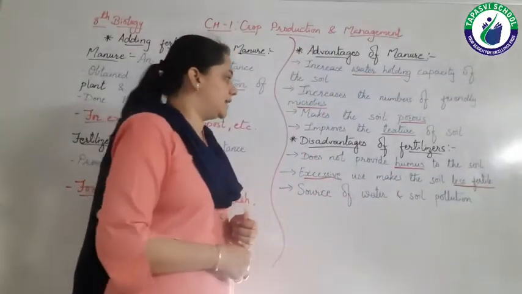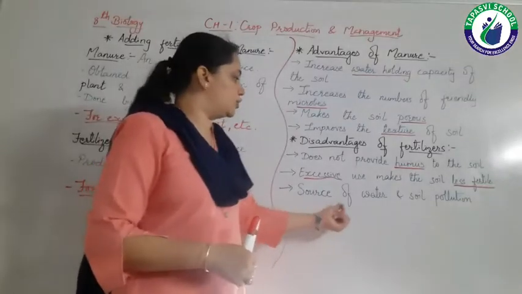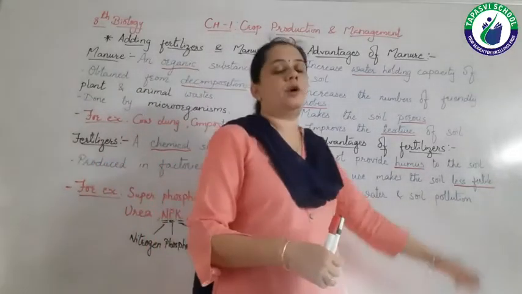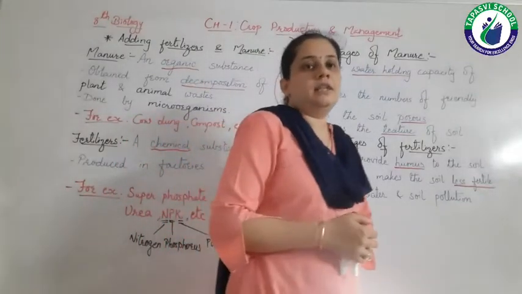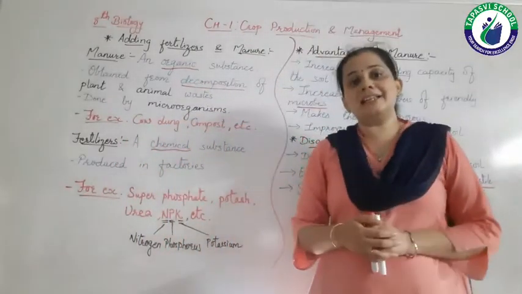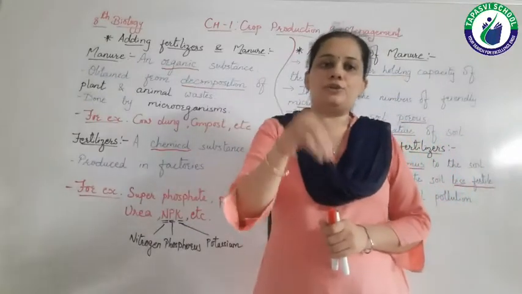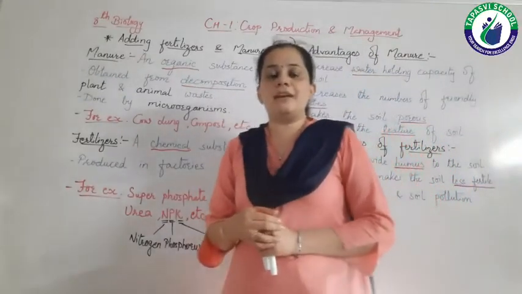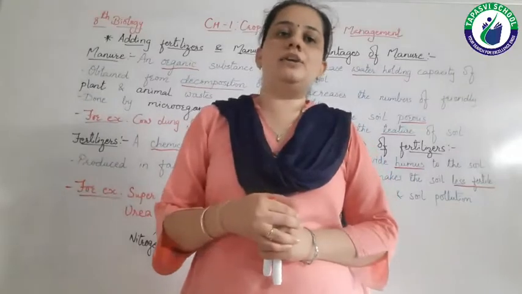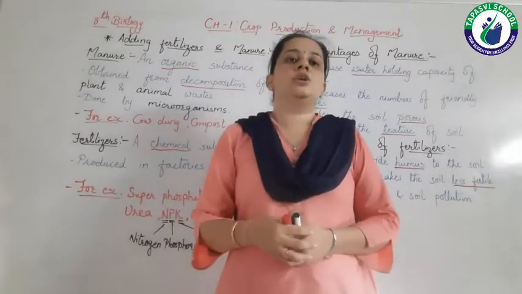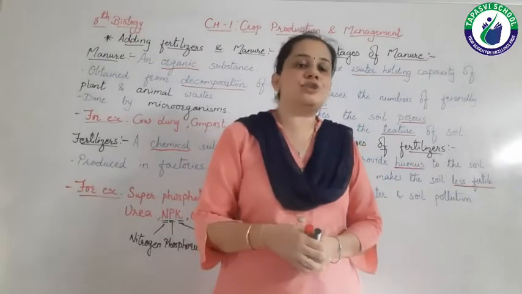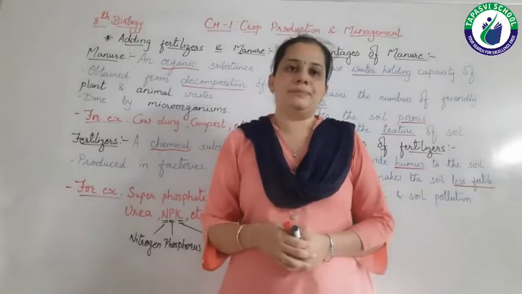The next disadvantage is that it is a source of water and soil pollution. So if we use the fertilizers, then we are adding chemicals into the soil. So when we are adding chemicals into the soil, obviously it leads to soil pollution, right?